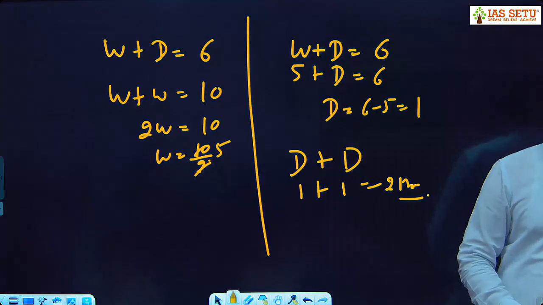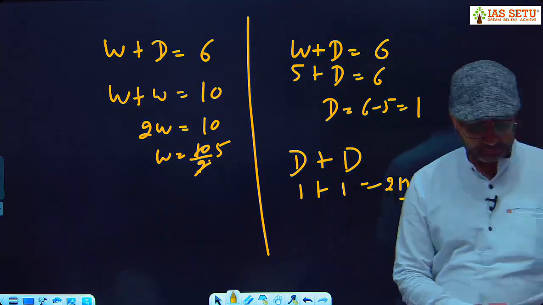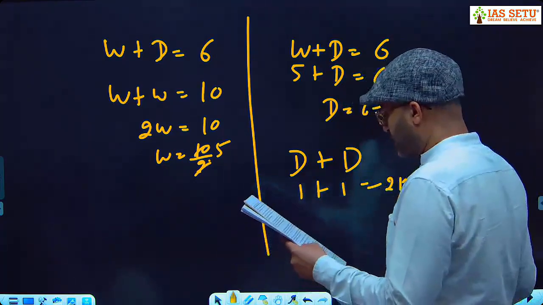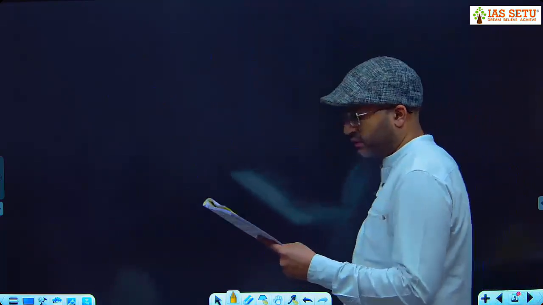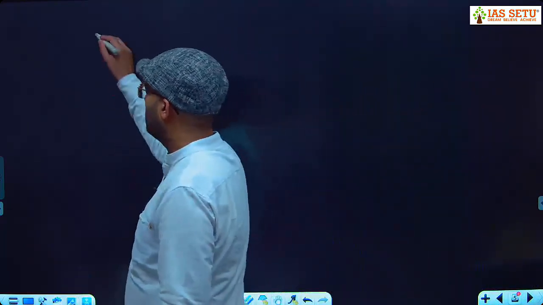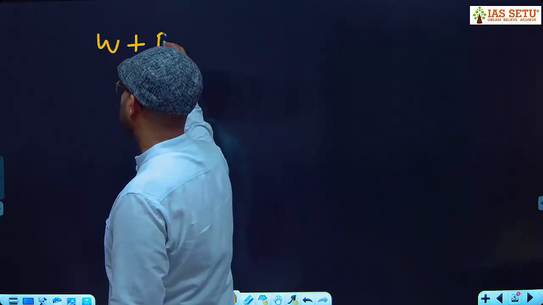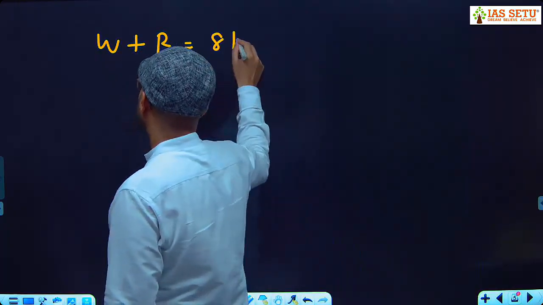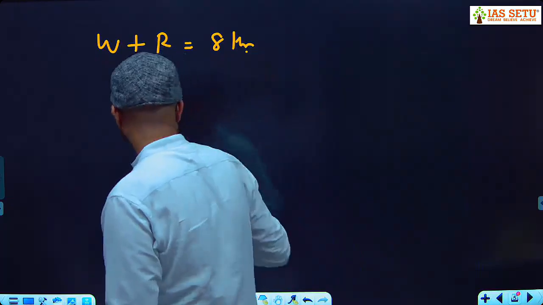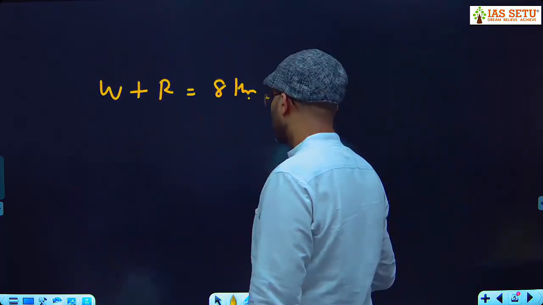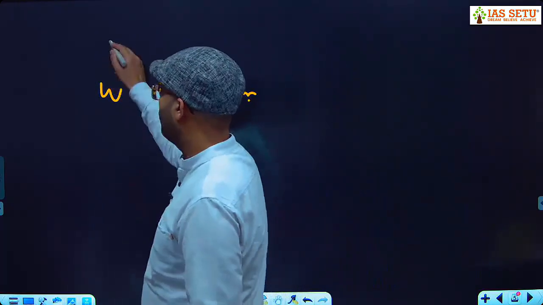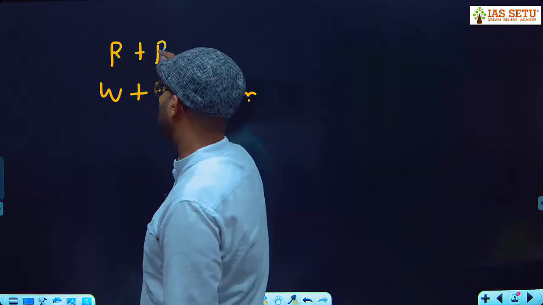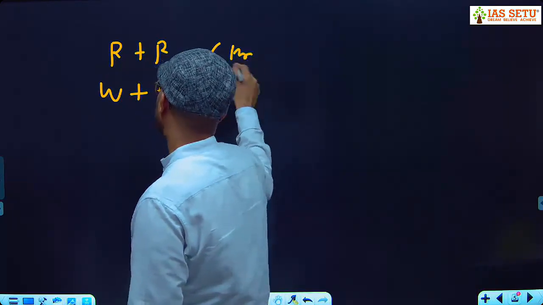The second method is, I take question number 12 again. Pankaj takes 8 hours in walking to a certain place and riding back. So you write walking plus riding requires 8 hours. And here both-side riding requires 6 hours.